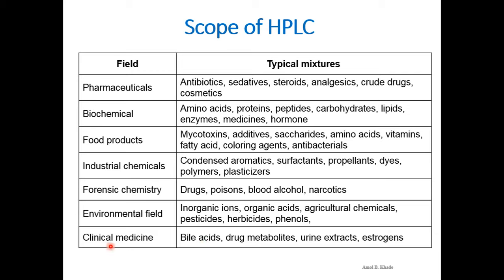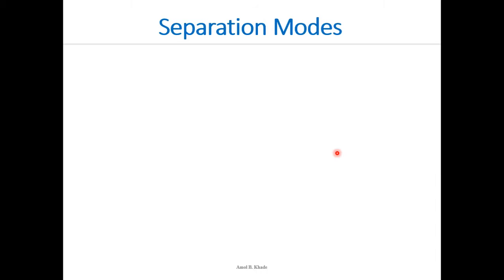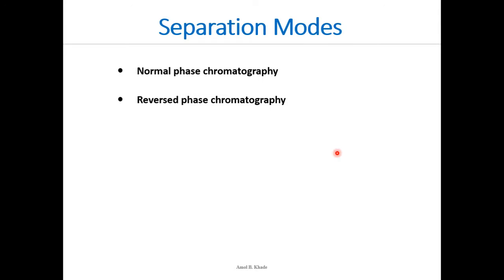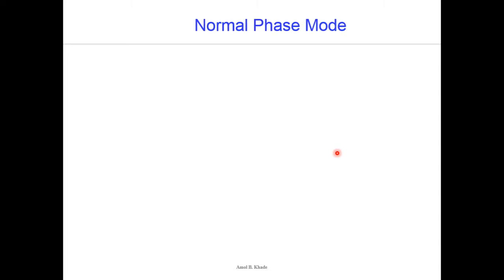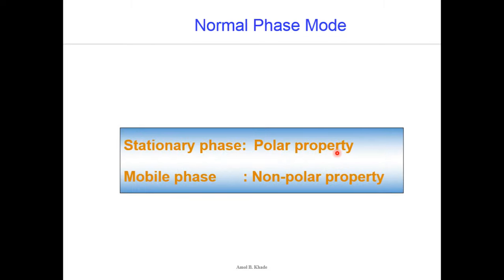In clinical medicine and clinical chemistry, it has wide applications. And of course in pharmaceuticals we have a lot of applications for this particular HPLC, and that makes there a need to study this sophisticated technique in this syllabus. So we have discussed there are various modes of separation in the basic terminologies, that is normal phase and reverse phase. Then there are certain other techniques like ion exchange, size exclusion, affinity, which will be considered as miscellaneous techniques we will be discussing in the coming classes.